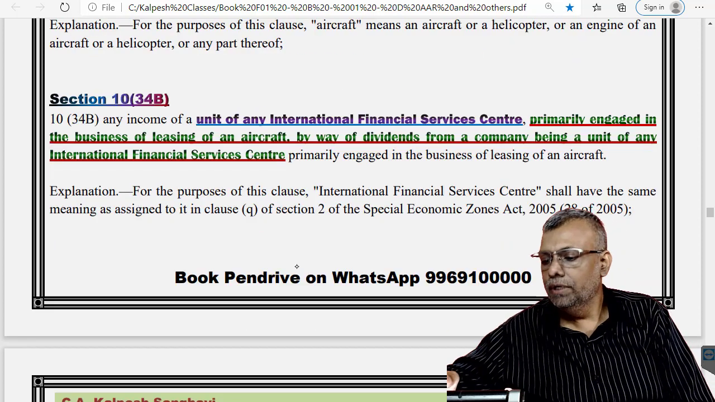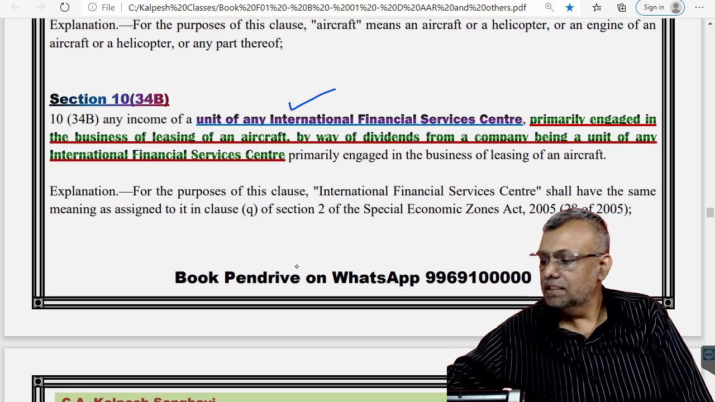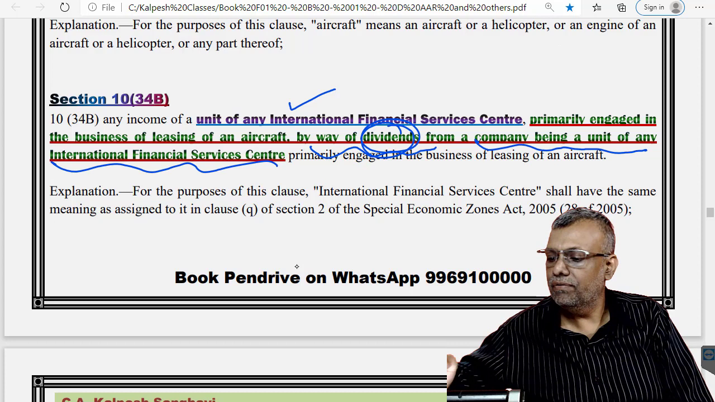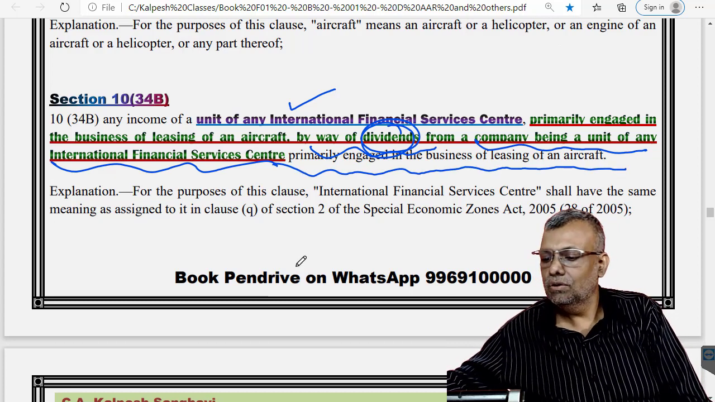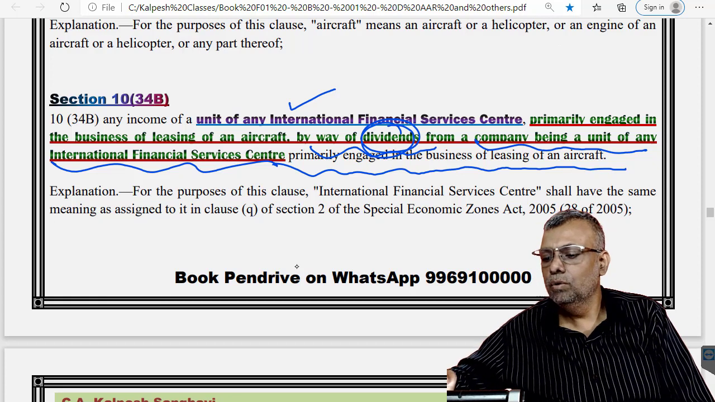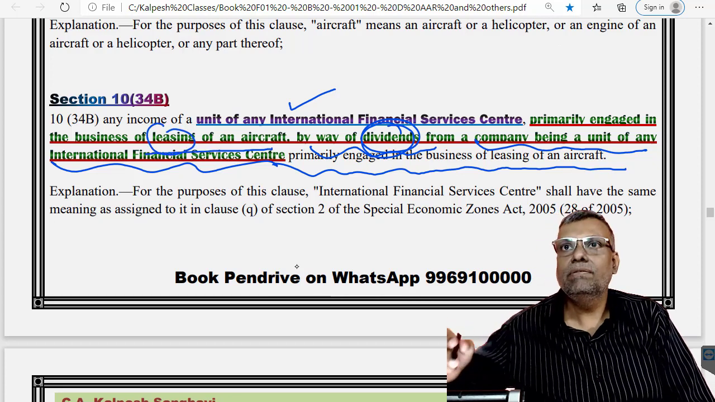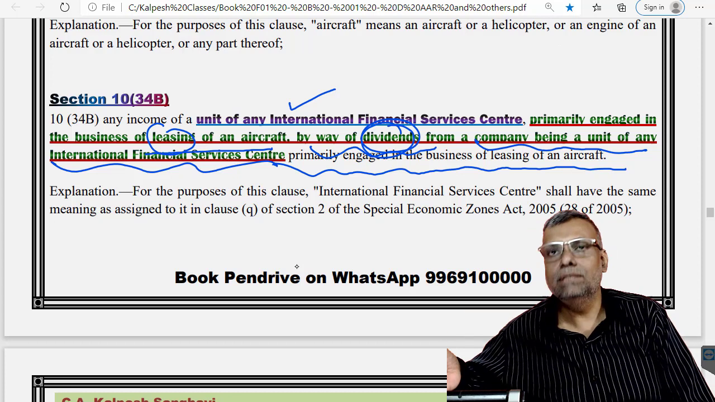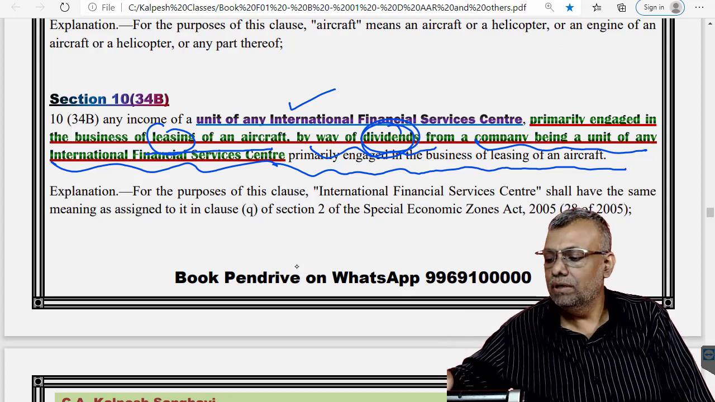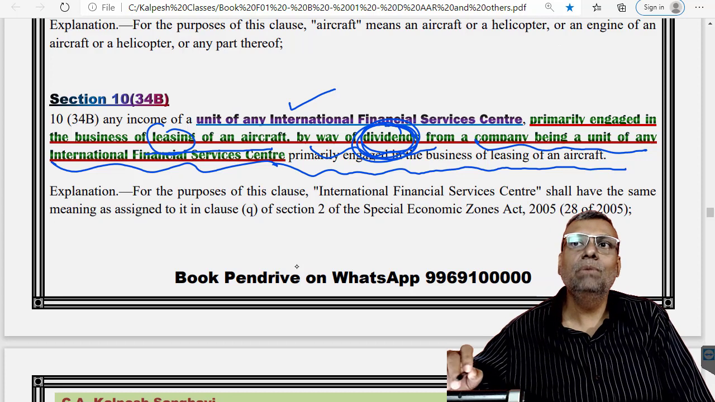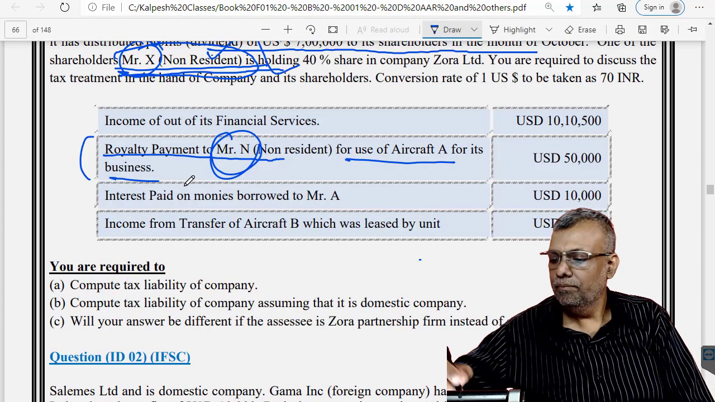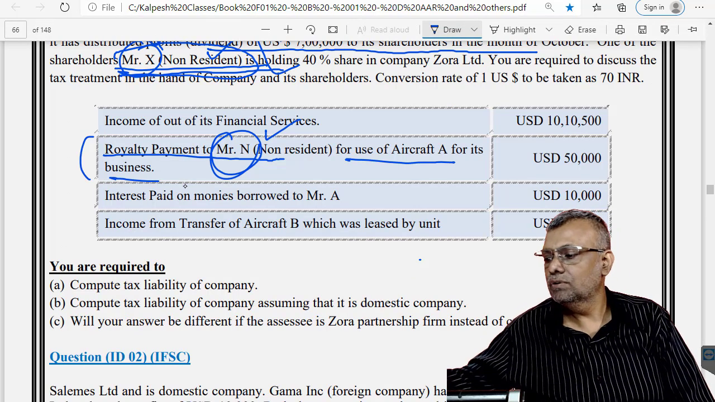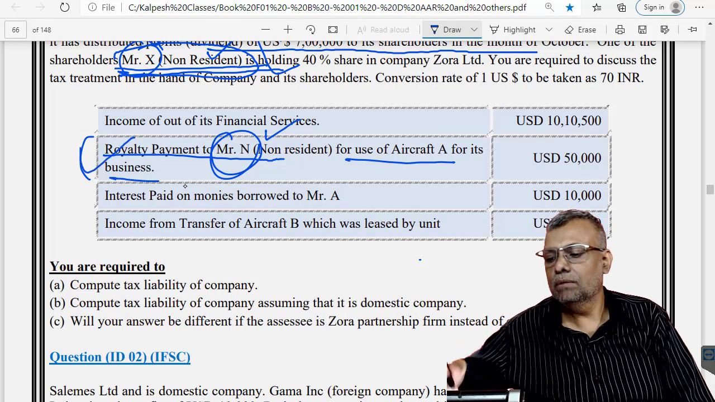Now a unit of an IFSC is getting dividend income from a company being a unit in an IFSC, primarily in the business of leasing of aircraft. So a unit in the business of leasing of aircraft making investment into another unit which is also in a similar business, and you have a dividend transaction. That is also eligible for the purpose of exemption. However, in the given question it is only for the use of the aircraft, so it will be eligible for the purpose of exemption in the hands of Mr. N.